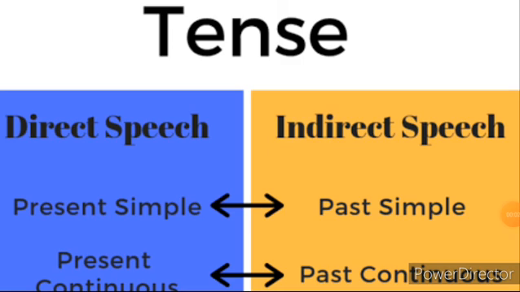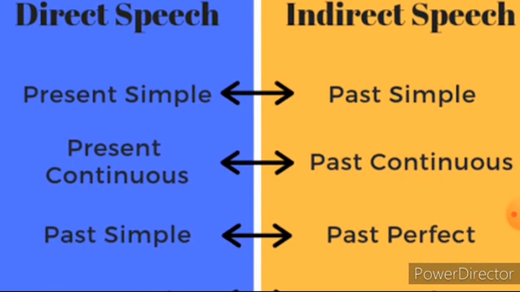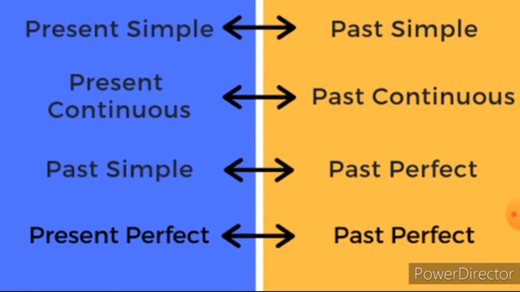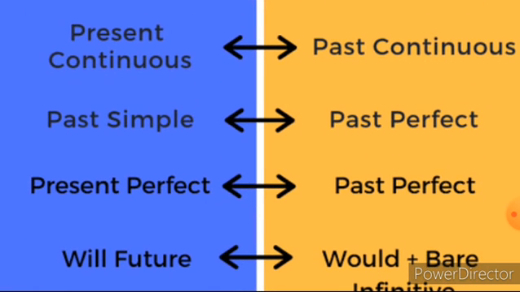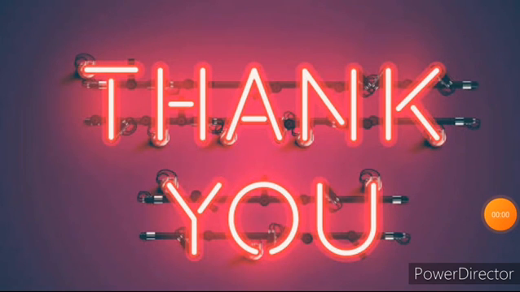And then you have to note down the tense, children, and how to change the tense from direct to indirect. If the direct speech is in simple present form, you have to change it into simple past form. If it is in present continuous form, you have to change it into past continuous. Simple past changes into past perfect. And if the sentence is in direct form as present perfect, you have to change it into past perfect. So this is the way to change a sentence from direct to indirect.